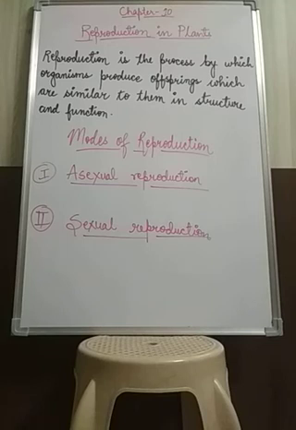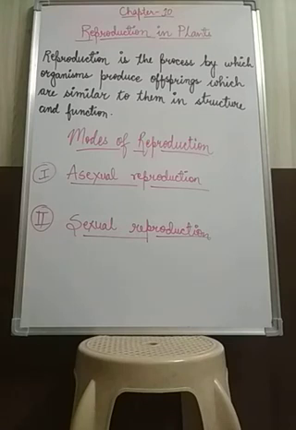Now today we will start a new chapter, chapter number 10, reproduction in plants. In this chapter we will first learn what reproduction is, then the different modes of reproduction, how plants reproduce by asexual reproduction and vegetative propagation. Then we will learn about sexual reproduction in plants.